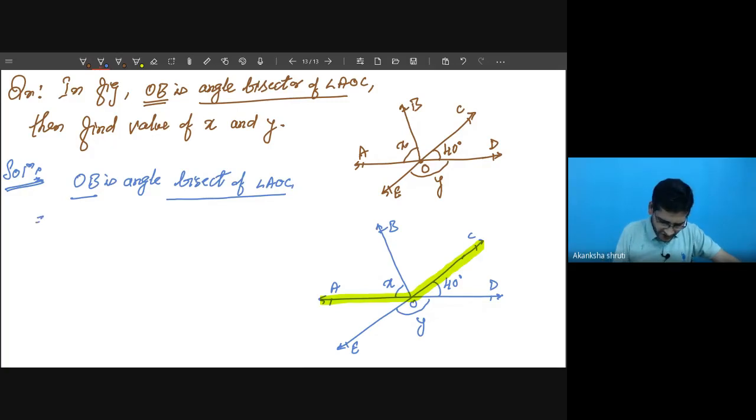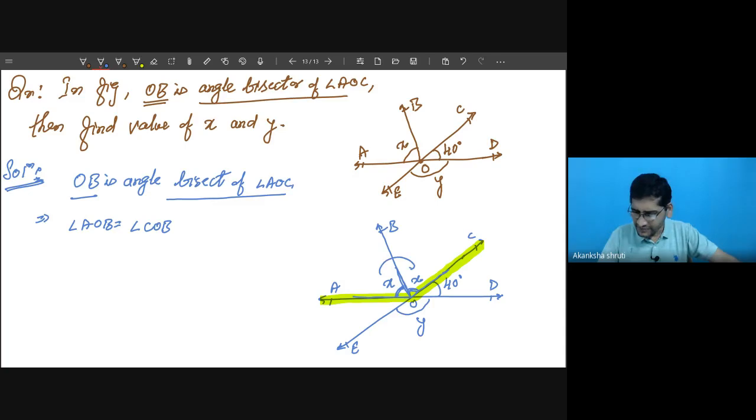It simply means angle AOB is equal to angle COB, or BOC. You are free to write, okay? If you have the confusion, then you can write like this. Start from this angle, go in this direction, then again come back on this and go for this. It means these two angles will be equal. If this angle is considered as X, then this angle will also be X. Any doubt to any student? So from this we have written, because it is angle bisector, so that we are just writing.